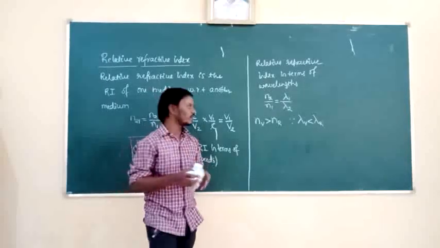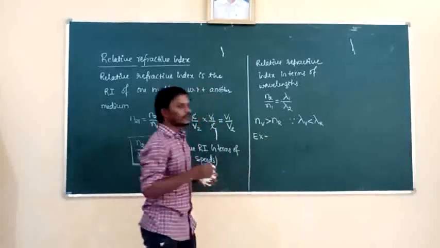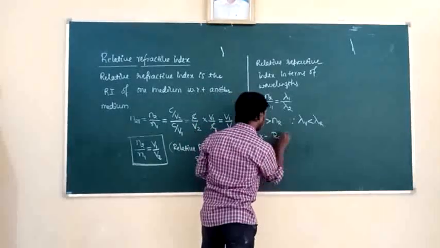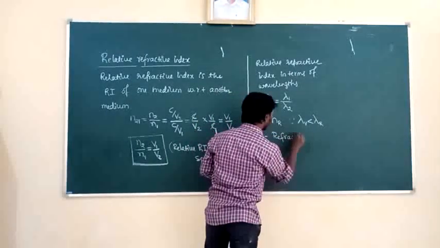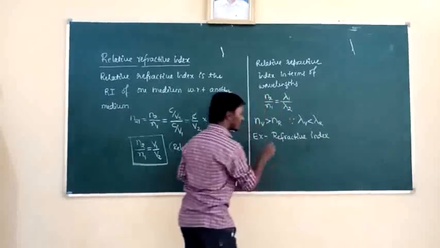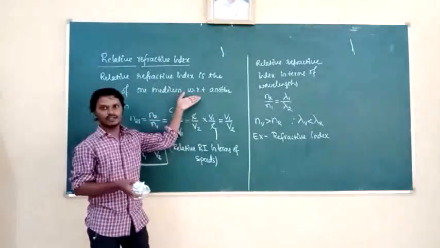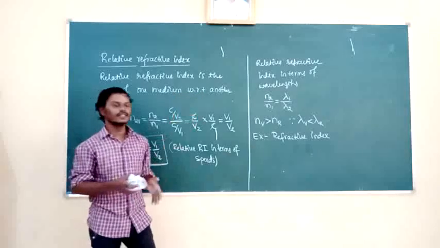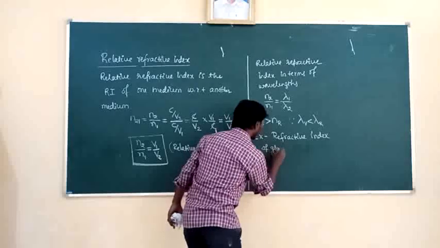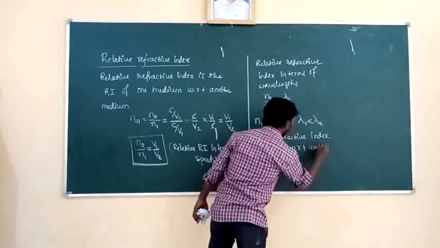Next, for example, I'll take the refractive index of glass with respect to water. It is called relative refractive index. Why? Because here the given media are different media other than air. How can we write this one?